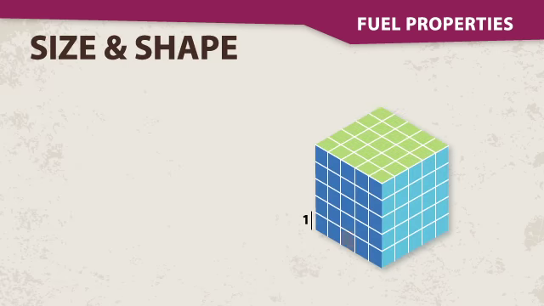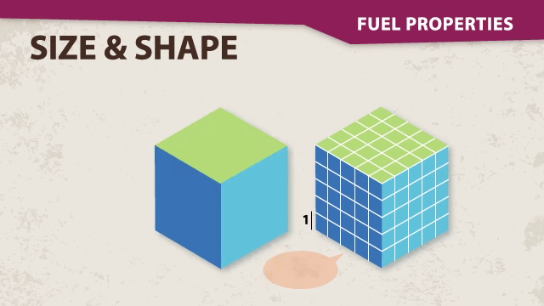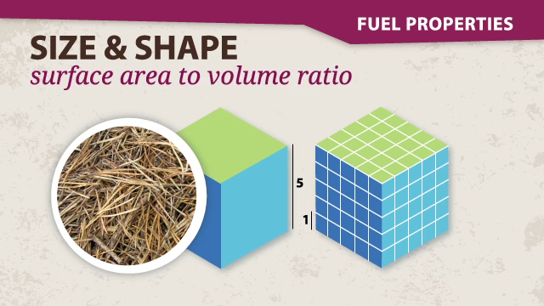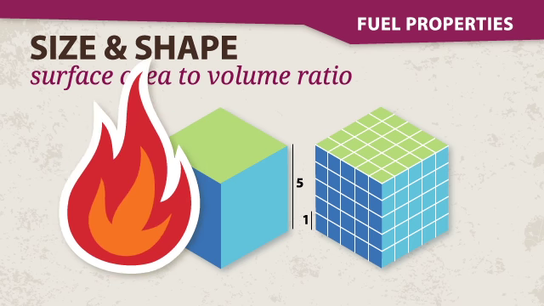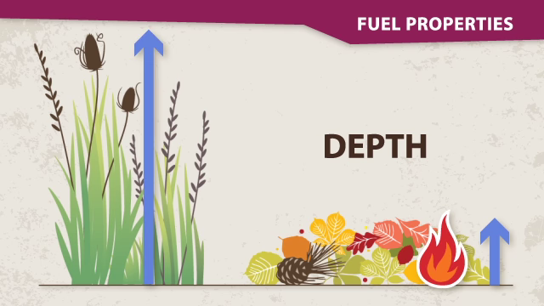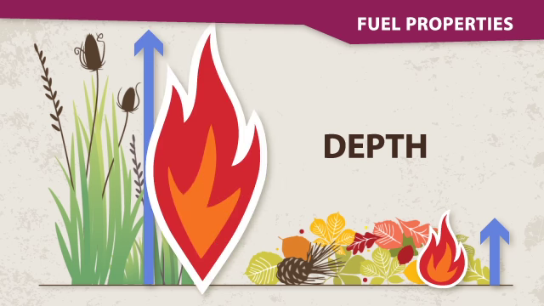The size and shape of fuel is expressed as the ratio of surface area to volume. Small fuels, such as needle litter and grass blades, have large surface area relative to their volume, expressed as surface area to volume ratio. Fuels with high surface area to volume ratio are relatively easy to ignite, thus can contribute to rapid fire spread. The depth of the fuel bed is measured from the soil or duff surface to the top fuel layer. Fuel bed depth will influence the length of flames. The deeper or taller the fuel, the higher the potential flame length.